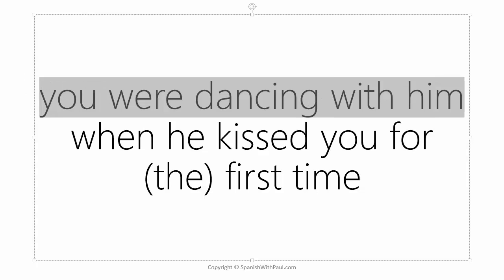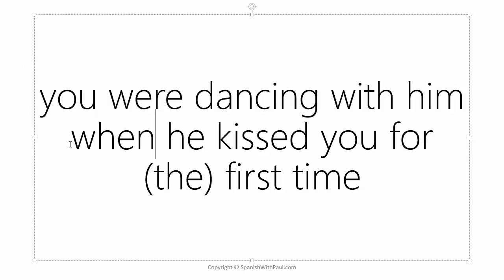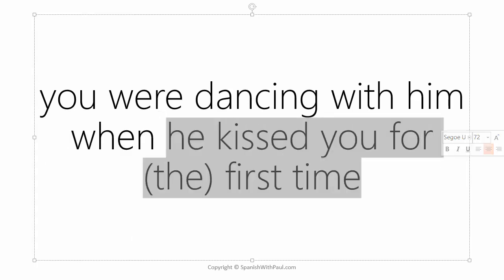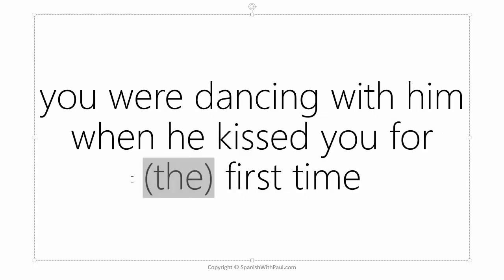You were dancing with him. That's the action that was ongoing. When, the separator, he kissed you for the first time. Here we have the action, some dot in the past. And I've put the word the in brackets because you would say it obviously in English, but in Spanish they would leave it out. They would just say when he kissed you for first time. So how would you say that in Spanish? Try to work it out.